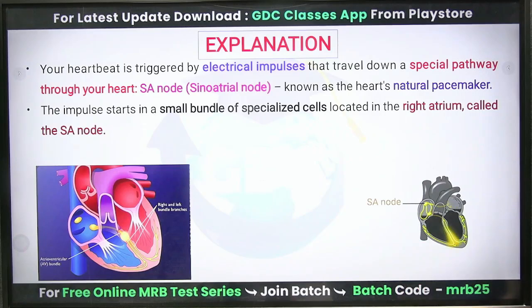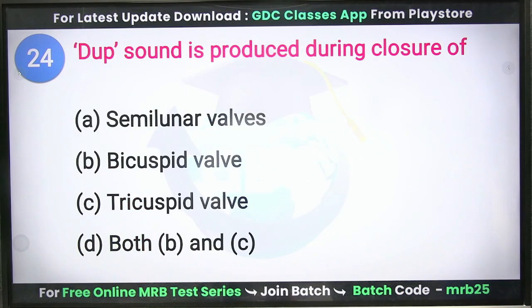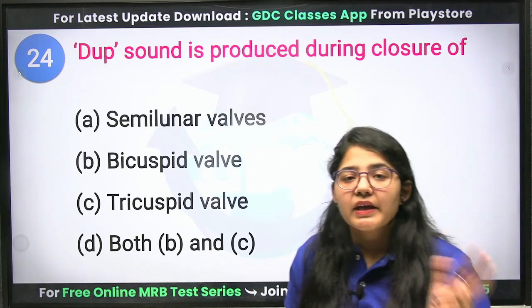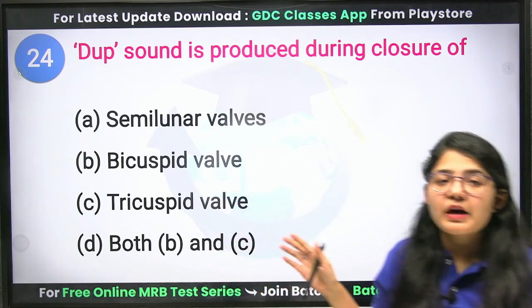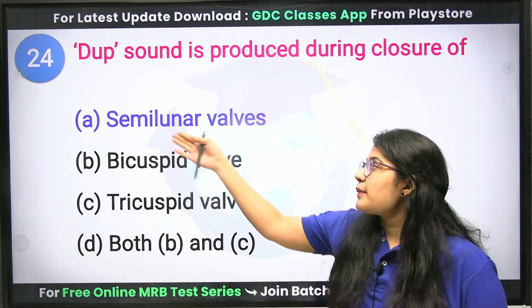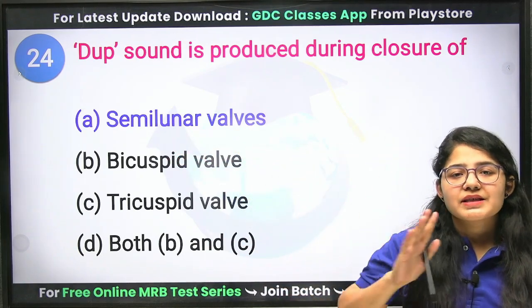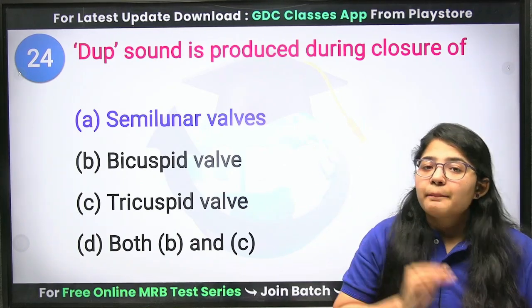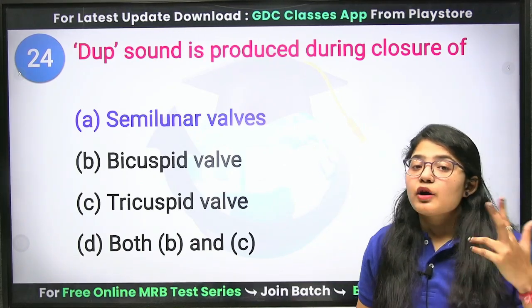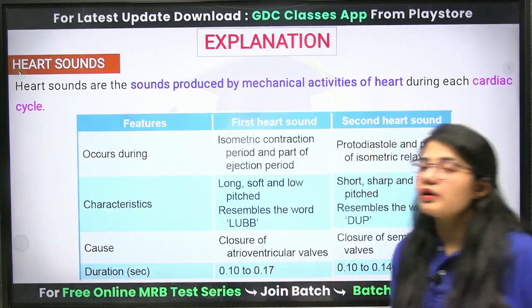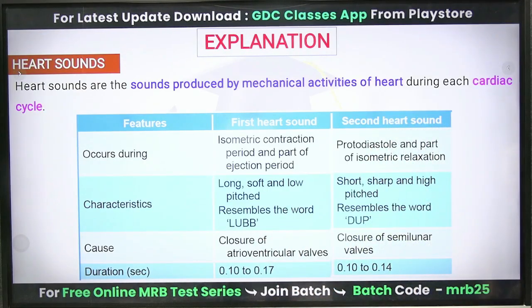Okay. Next question. Dub sound is produced during closure of. There are two types of sound: one is lub and another is dub. So the dub sound is produced when there is closure of your semilunar valve. And what is this semilunar valve? The semilunar valve includes the pulmonary valve as well as the aortic valve. Clear? So this semilunar valve gives the sound of dub.